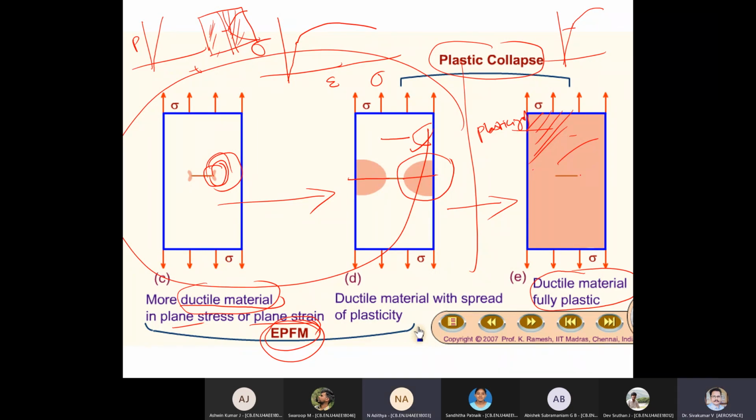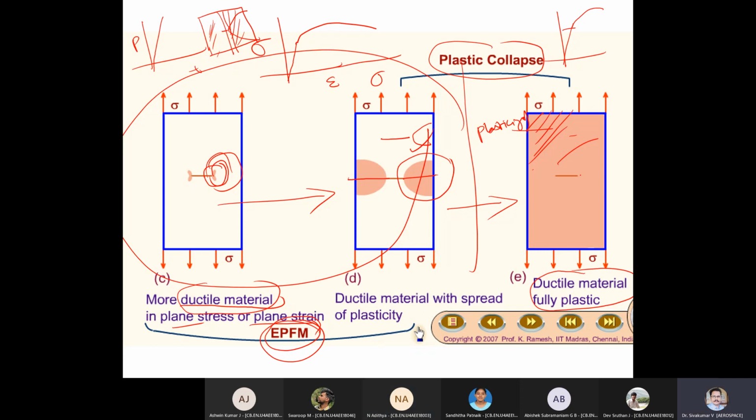Sir, EPFM means ductile material, right, sir? Ductile material? EPFM? Yes, sir. What do you mean by ductile material? So ductile material is when given stress on both sides, it expands until it gets fractured, sir, like the characteristic. So then LEFM, brittle materials, huh?